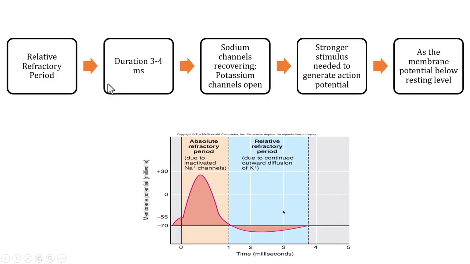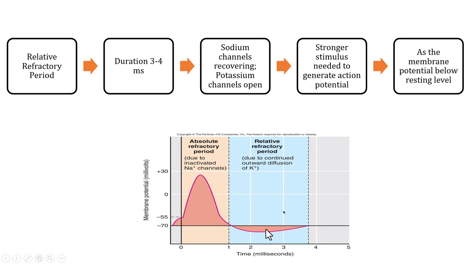And then comes relative refractory period. During this phase, the neuron can generate another action potential, but the condition is that the stimulus must be of stronger strength than usual. Okay? This is because there will be some sodium channels that would have returned to their resting state. But remember, the neuron is still in a hyperpolarized state due to potassium ions leaving the cell.